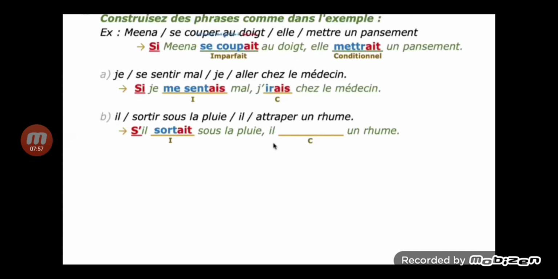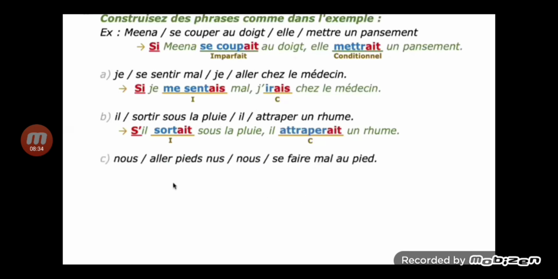According to the subject you can write the ending. Il is the subject, so the conditional ending is ait. Okay. S'il sortait sous la pluie, il attraperait un rhume. If he went out in the rain, he would get a cold.